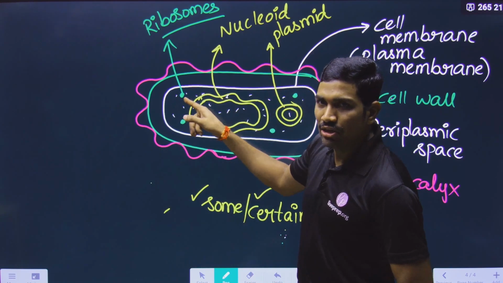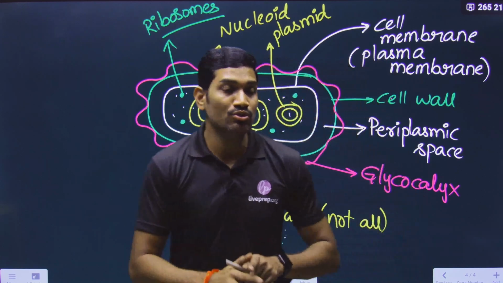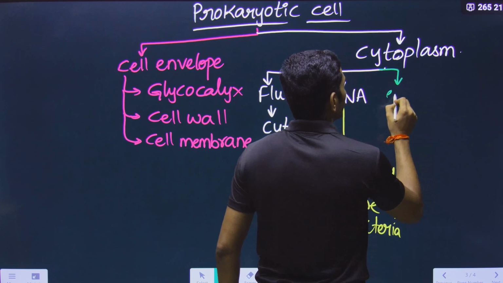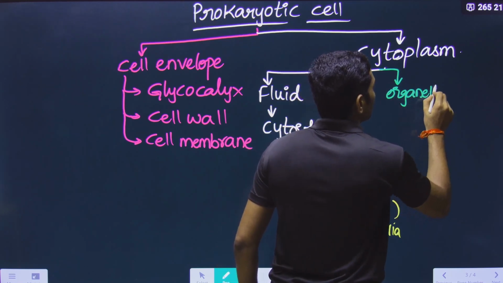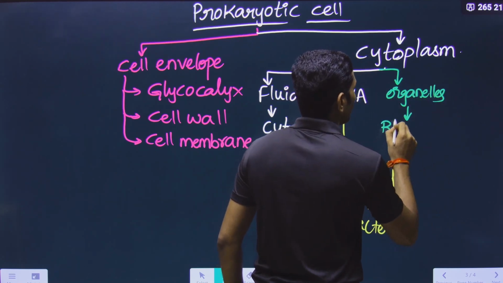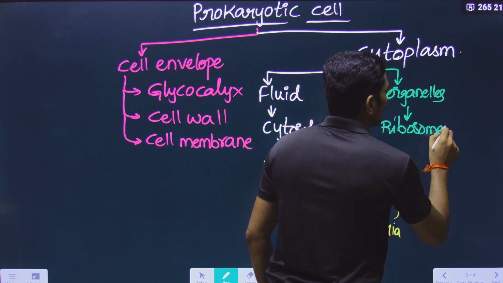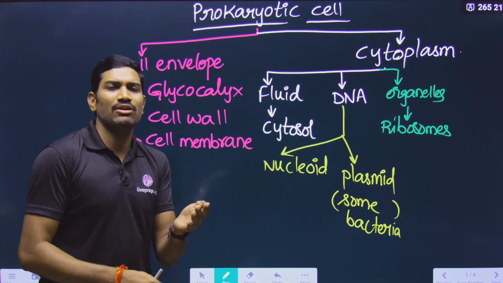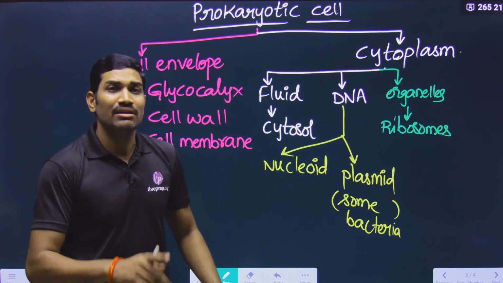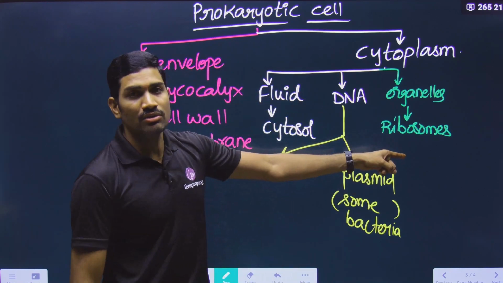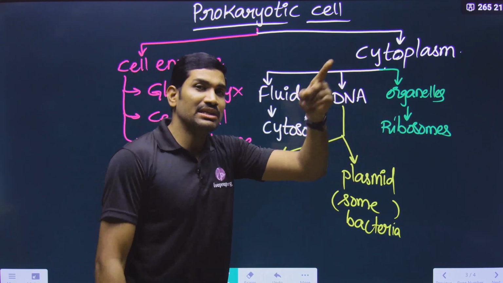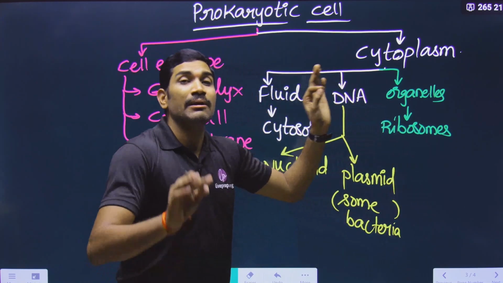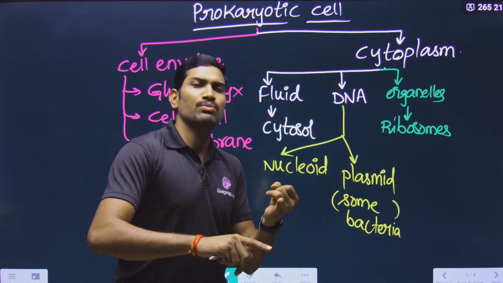So within the cytoplasm there are some organelles called ribosomes. So the cytoplasm has organelles, and what are these organelles? Only one type, called ribosomes. Only ribosomes, no other organelle. In the case of eukaryotes, there are the endoplasmic reticulum, Golgi complex, lysosomes, vacuoles, mitochondria, plastids, and likewise many. Where are they present? In eukaryotes. But in prokaryotes, only ribosomes. And ribosomes are present even in eukaryotes. So ribosomes are non-membrane bound structures present in all the cells, meaning both prokaryotes and eukaryotes.